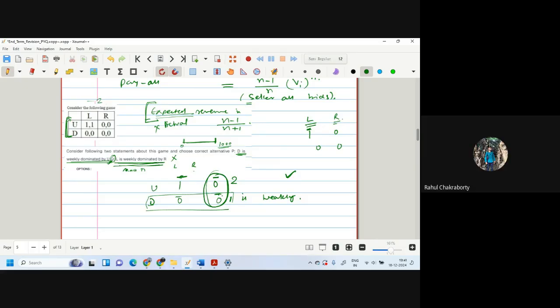For this we check the row. So this we have taken 1, 0, 0, 0. So here we can take that R is weakly dominated, this is strongly dominated, and these are equal. So if the question would have been that R is weakly dominated by L, then it would have been true. Is that okay?